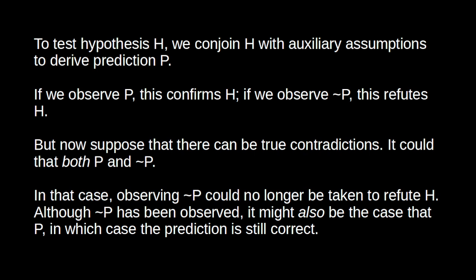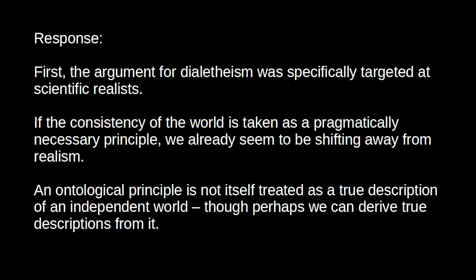Okay, so a couple of points about this. First of all, recall that Colyvan's argument is targeted specifically to scientific realism, to the view that our best theories of the world are approximately true. And there might be a worry here that, if we start appealing to the idea that science is based on ontological principles that have a pragmatic necessity, then it looks like we're shifting away from realism.